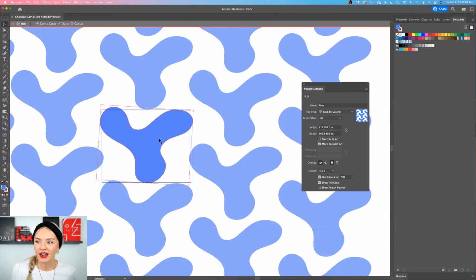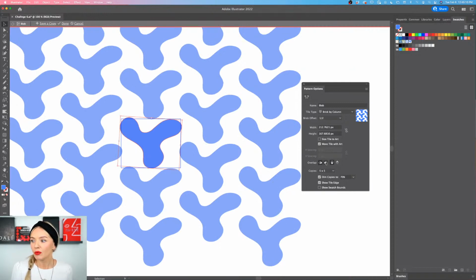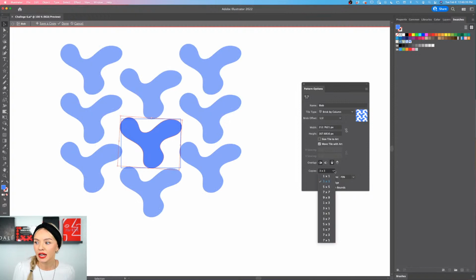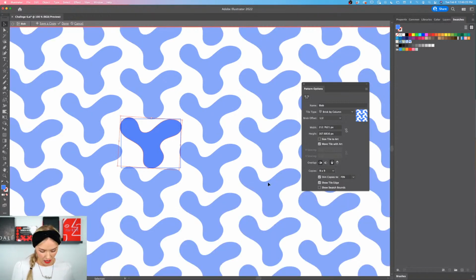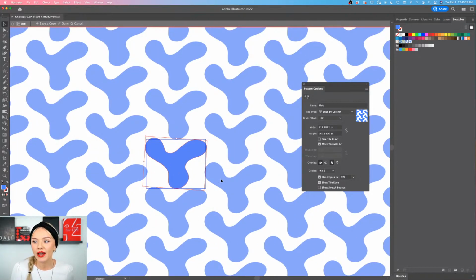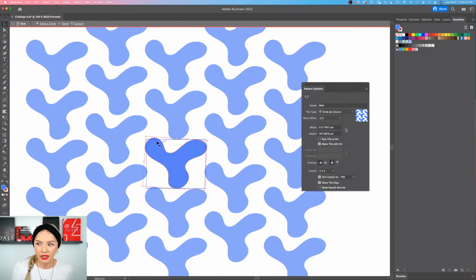All right, so once we're done, we can also create overlaps and create copies, see how many copies there are. Let's say we have a 1x1, or we have a 3x3, or we have a 9x9. So depending on what the purpose is for your pattern, it might be useful to set the amount of these copies. All right, cool. We have the tile edge here, some more details.